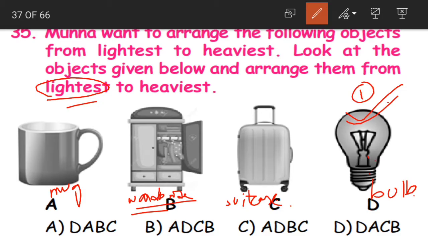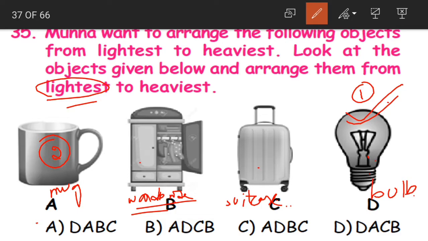Let me write 1 here. Bulb is the lightest. Now in the next 3 objects, which is the lightest one? Is it mug, the wardrobe or suitcase? Yes, it is mug. Next lighter object is mug. Now coming to wardrobe and suitcase, both are used for clothes only.